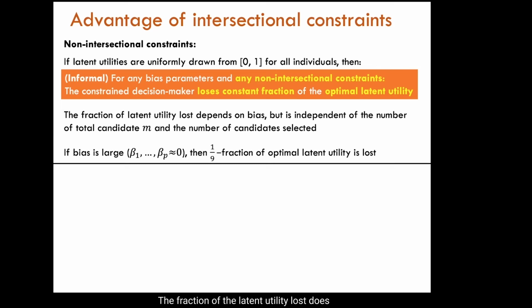The fraction of the latent utility lost does not depend on the number of applicants, and it increases with the amount of implicit bias. When a decision maker has extreme implicit biases and the utilities are drawn from the uniform distribution, then the fraction of utility loss can be as much as 10%. This result shows that non-intersectional constraints are not sufficient to mitigate intersectional implicit biases. And this is in contrast to the case with a single affected group where, given a large enough applicant pool, non-intersectional constraints could ensure that the decision maker had near optimal utility.